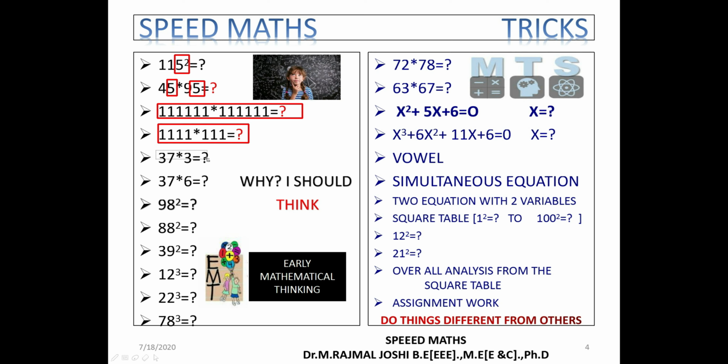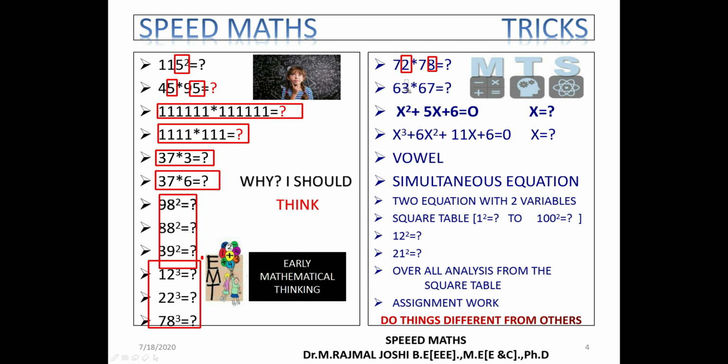Then we are going to see palindrome checking, in which we see how to get the values for 37 into 3, 37 into 6, and then how to find the square for a specific number or from 1 to 100. Then we also try to learn how to get the cube values from 12 cube to 78 cube, or from 1 cube to 100 cube. In this presentation slide, I have just shown you some examples alone. And if the addition of the unit places gives 10, we'll see the secret of how to do the multiplication.